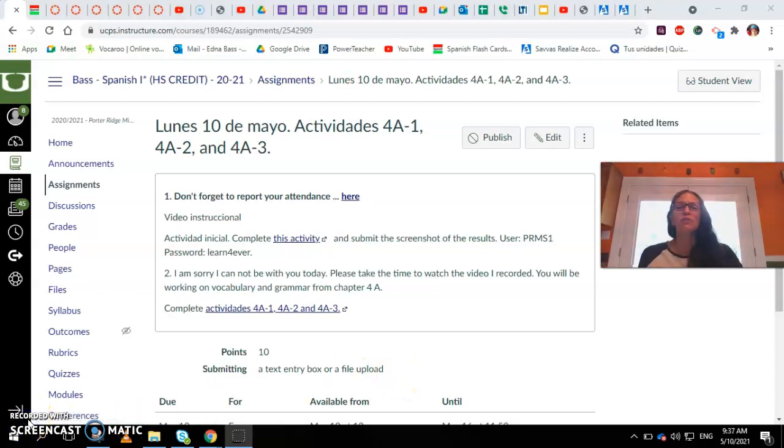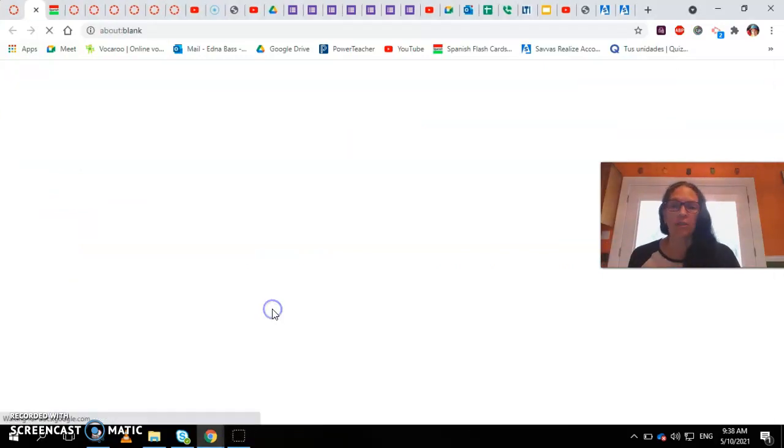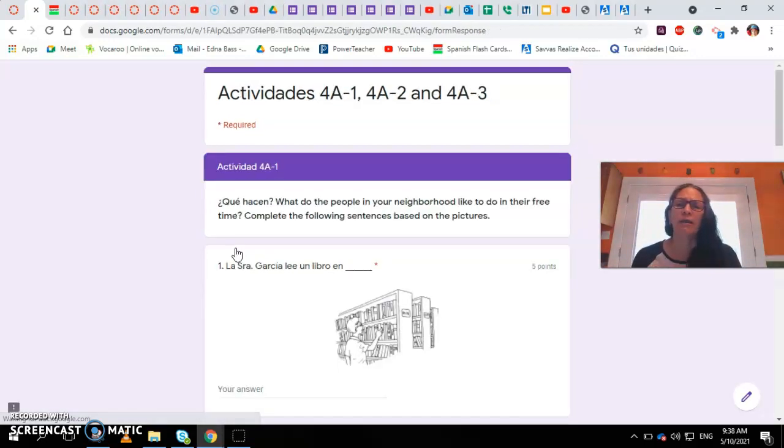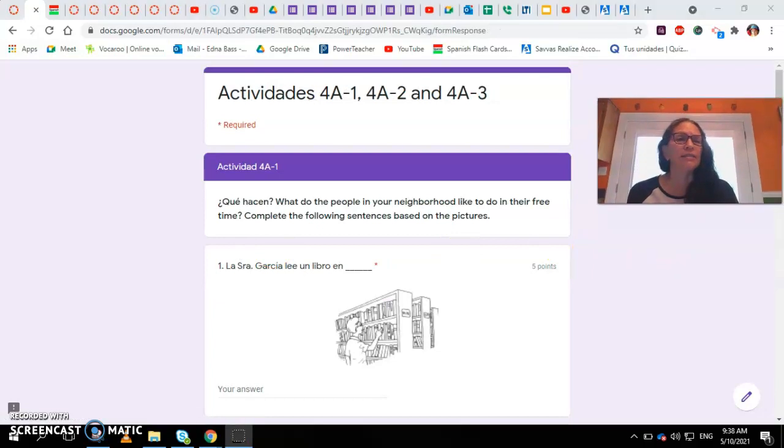Once you finish your warm-up, your actividad inicial, you're going to work on these activities. You have 3 activities in one form, so you just need to complete it and submit. I divided it in sections for actividad 4A-1, 4A-2, and 4A-3. Let's see those activities. I'm going to help you with this. Please pay attention. Okay, this is the first activity.